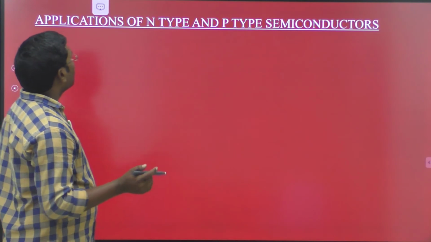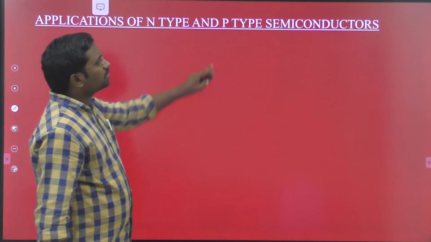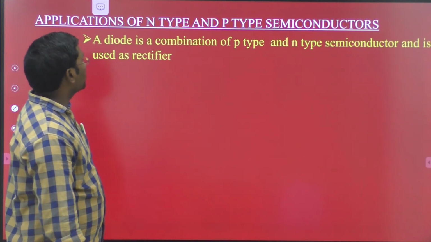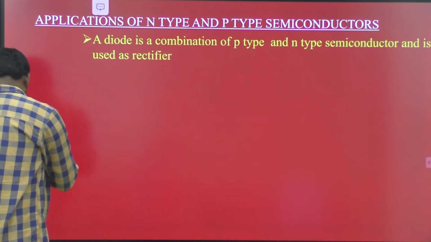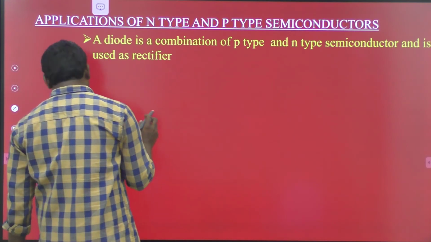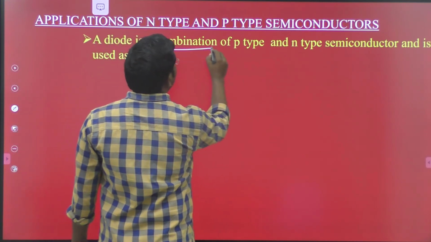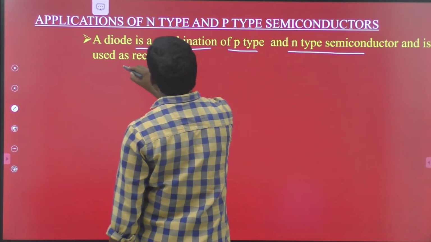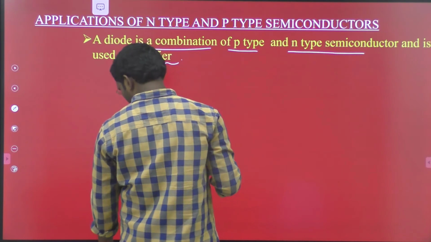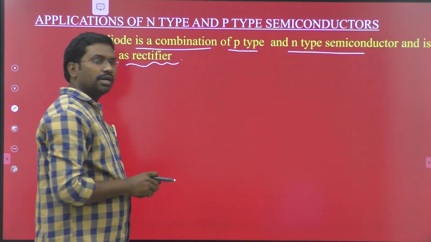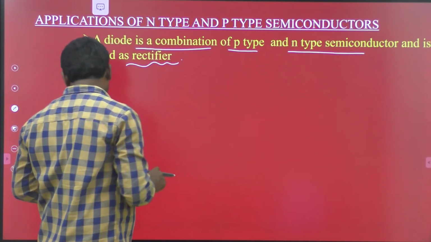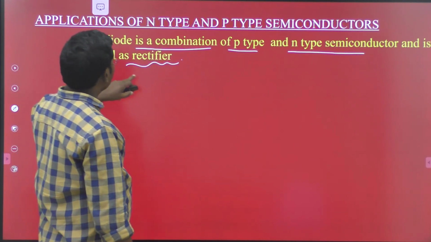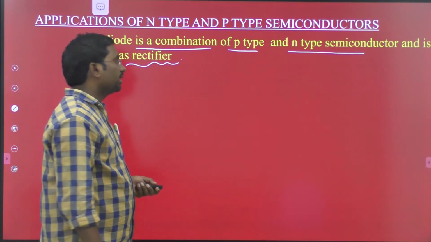Come to the next one, applications of n-type and p-type semiconductors. So what are the applications of n-type and p-type semiconductors? The first application is that a diode is a combination of p-type and n-type semiconductors and is used as a rectifier.